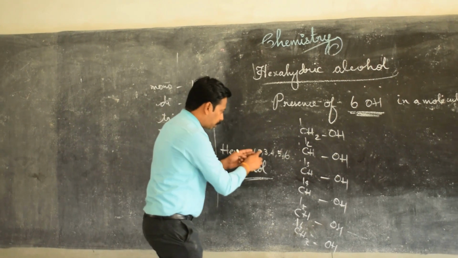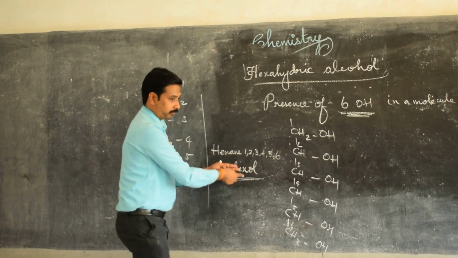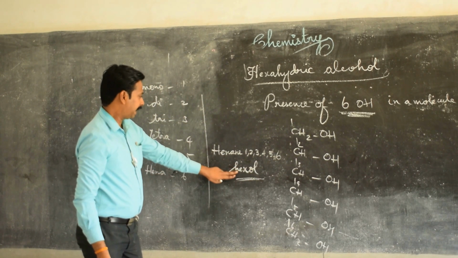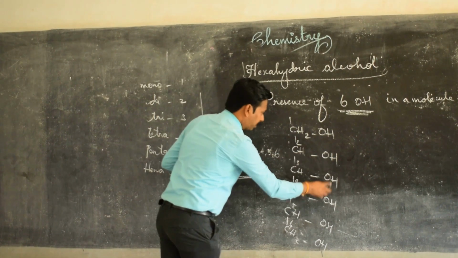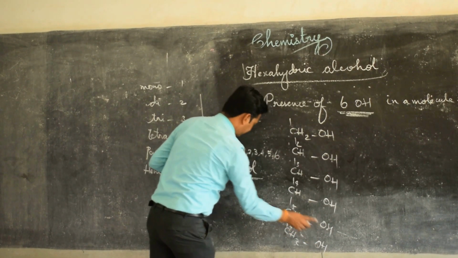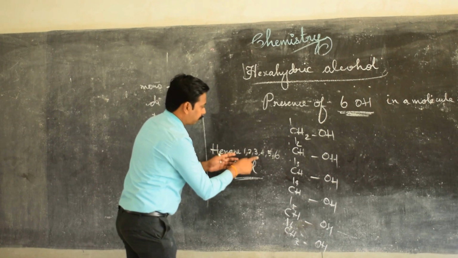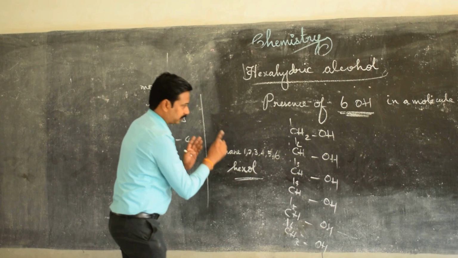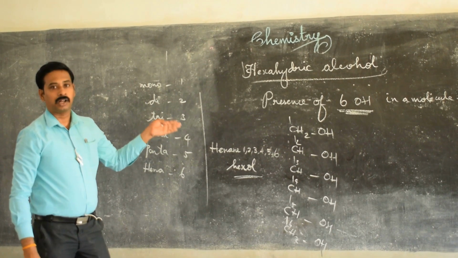Hexane-1,2,3,4,5,6-hexol. Why are we adding hexol? Because of the presence of 6 OH, 1, 2, 3, 4, 5, 6. So hexane-1,2,3,4,5,6-hexol is an example for hexahydric alcohol.